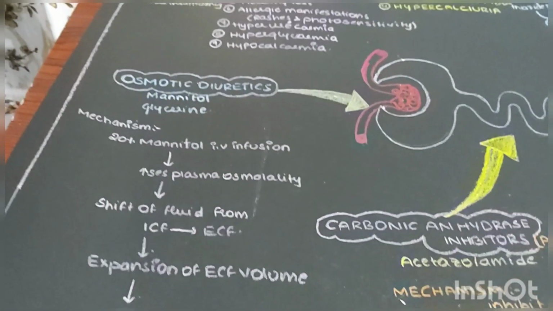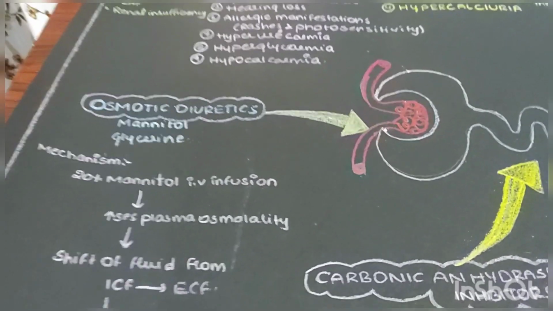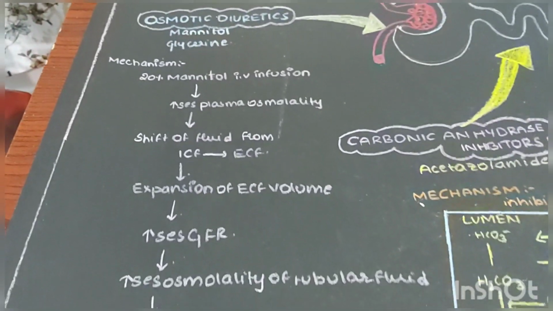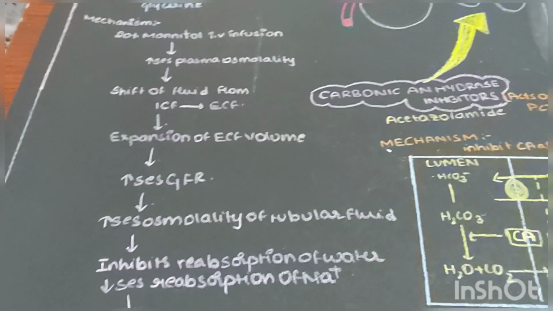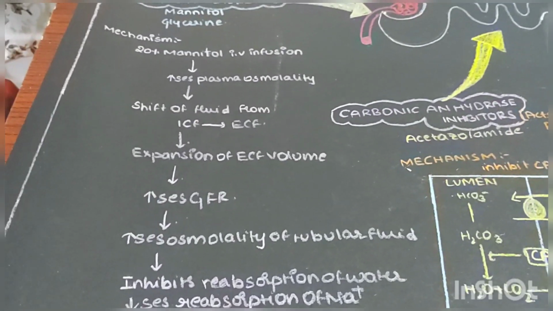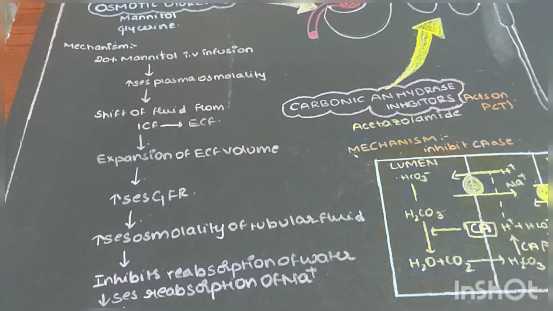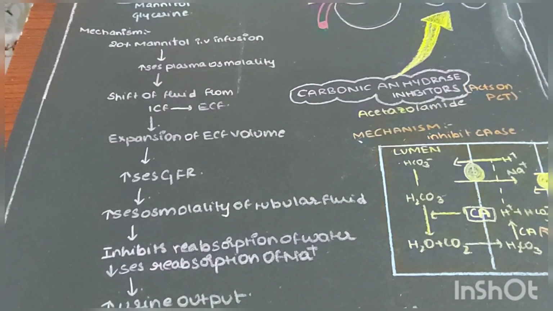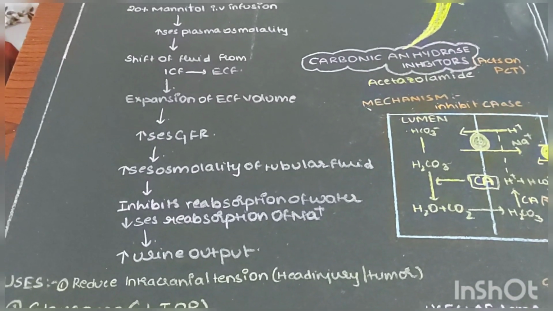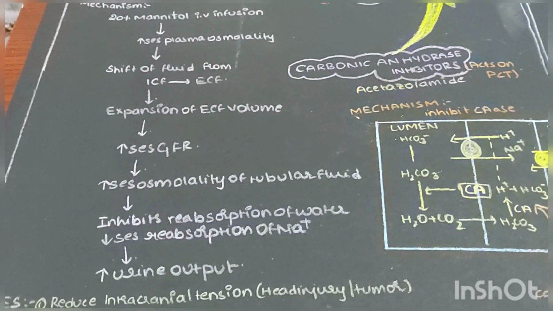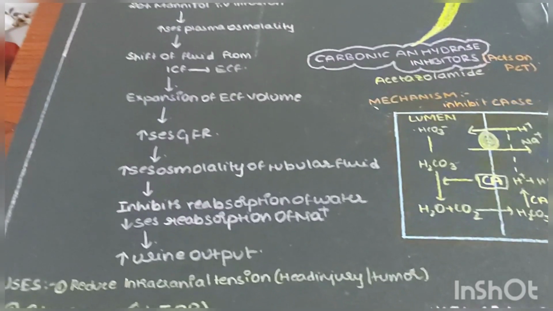Let us come to osmotic diuretics, which consist of mannitol and glycerin. They act on the PCT. Mechanism of action: 20% mannitol on IV infusion increases the plasma osmolality, causing a shift of fluid from intracellular fluid to extracellular fluid, expansion of ECF volume, increased GFR, and increased osmolality of tubular fluid, which inhibits the reabsorption of water and decreases the reabsorption of sodium, and the final output is to increase the urine.